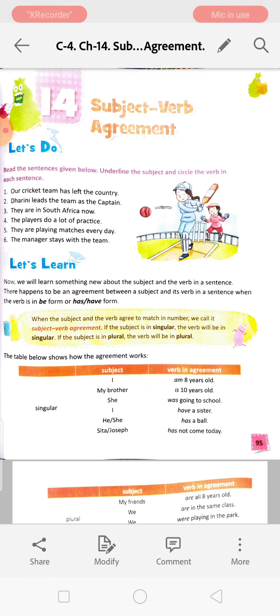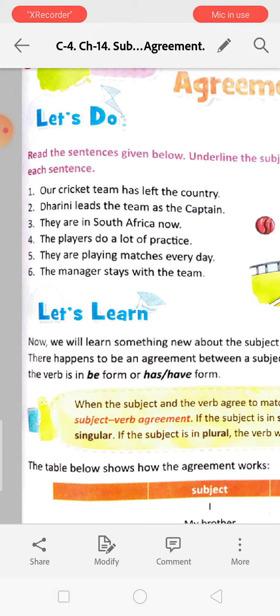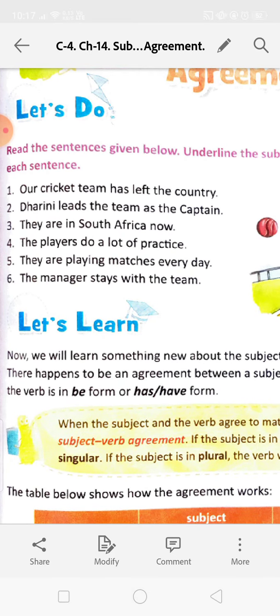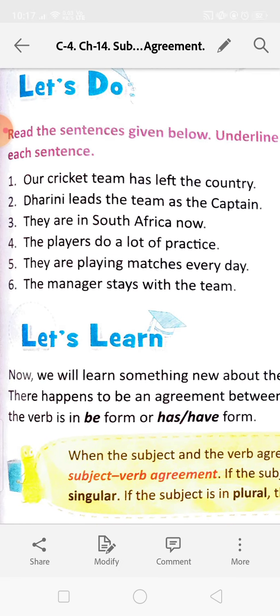Our cricket team has left the country. Our cricket team is the subject here. Has left the country, has is the verb. Okay. Dharini leads the team as the captain. Dharini is the subject and leads is the verb. They are in South Africa now.